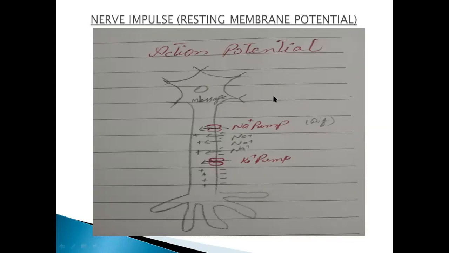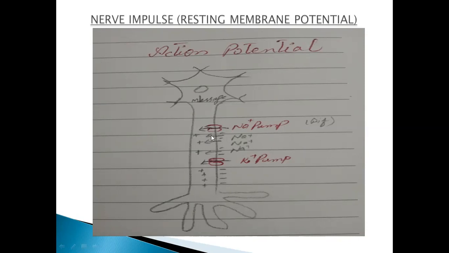What happens is that the sodium channel helps the sodium ions to move inside, and also the potassium channels help to move the potassium ions inside of the cell. So here these two ions, sodium and potassium, influx, meaning the movement of ions inside of the cells. This was the one thing to be noticed.